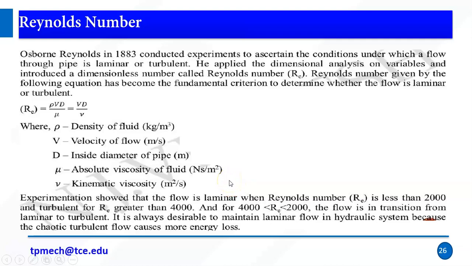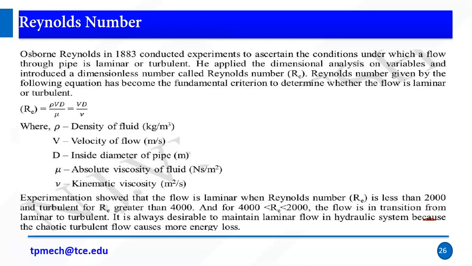So again, the Reynolds number, right? This is similar to our fluid mechanics. In 1883, Reynolds conducted one experiment, and he derived a unitless number. It's the Reynolds number. It is the product of velocity and diameter divided by kinematic viscosity, right? Based on this number, we can find whether the motion is laminar or turbulent.